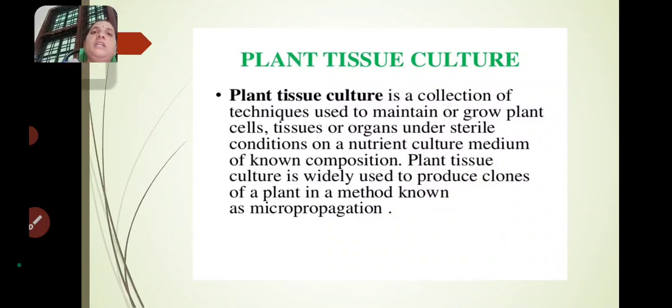We have to overcome the contamination by using sterile conditions, by using UV light and some chemicals to sterilize the place, the vessels and the site we use for plant tissue culture. That is the sterile condition.